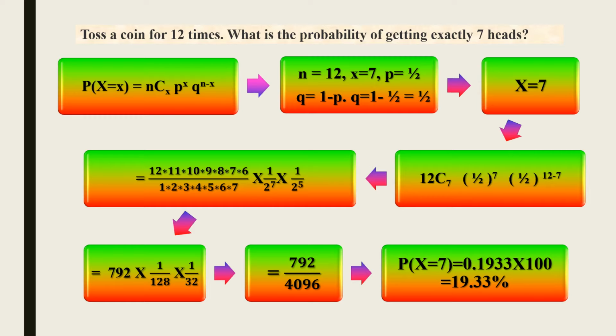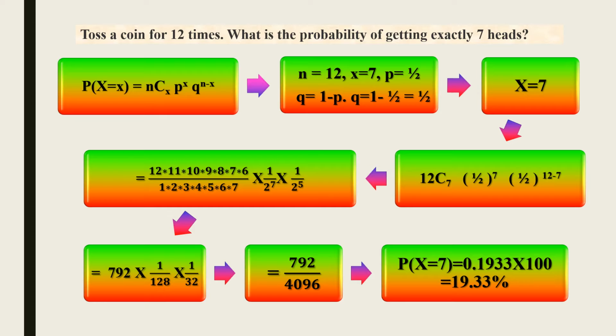Now we will do some problems. Toss a coin 12 times. What is the probability of getting exactly 7 heads? The first step is that we have to write the formula. P of x is equal to nCx into p power x into q power n minus x.